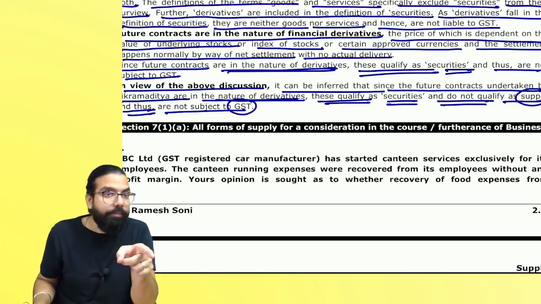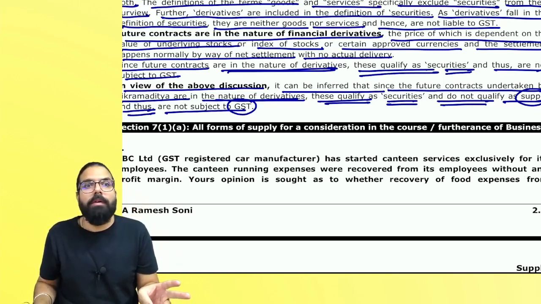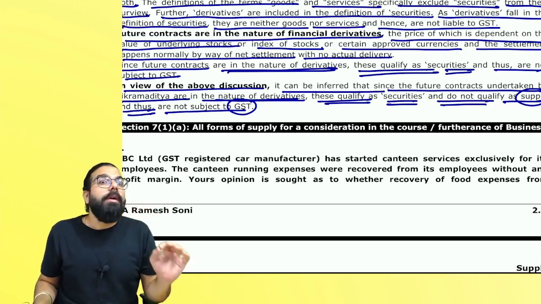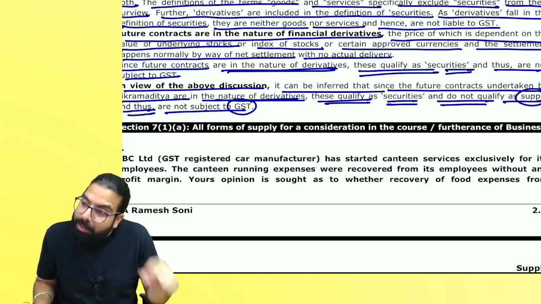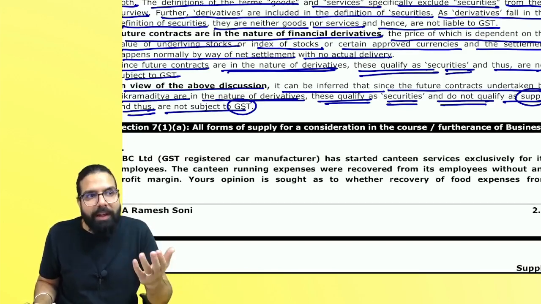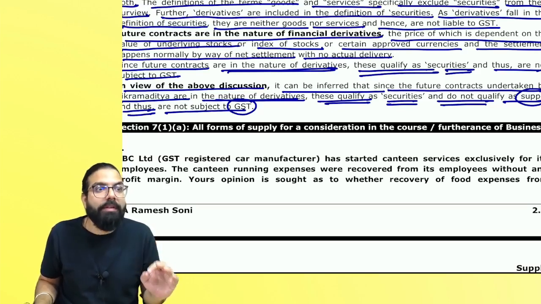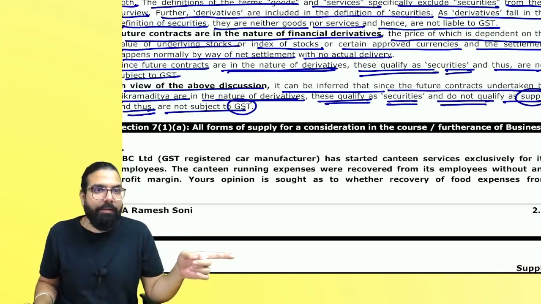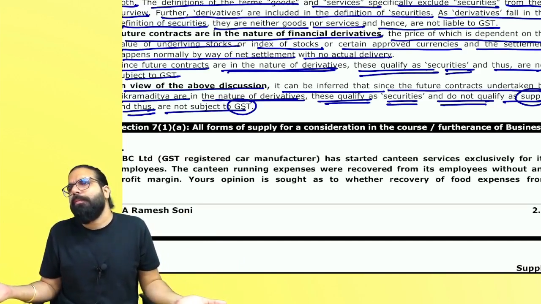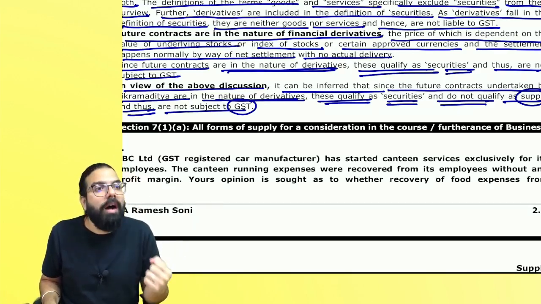But you knew the answer. Everybody writes the answer. Everybody knows. Why don't everybody pass? Because that hard work is missing. People don't practice. Picking up a pen and writing is the most difficult thing. If cricket could have been learned by just reading a book about bat and ball, everybody would have been a cricketer. But the most difficult effort is getting up in the morning and going for the practice. Why is not every cricketer a Virat Kohli? Because that hard work is required. Why is not everybody qualifying as a chartered accountant? Because that hard work is required.